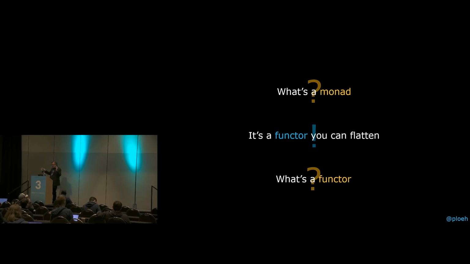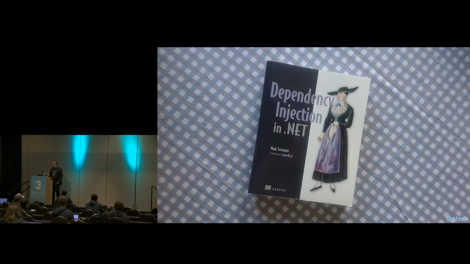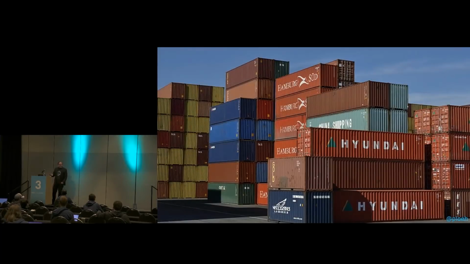Monads have been made into this scary thing that it doesn't need to be at all. It's pretty straightforward actually. So a functor is a data container. It's not a Docker container, it's not a dependency injection container, it's not a shipping container, it's just a data structure that contains values, if you will, or other data.